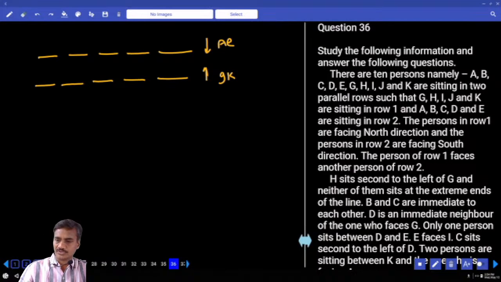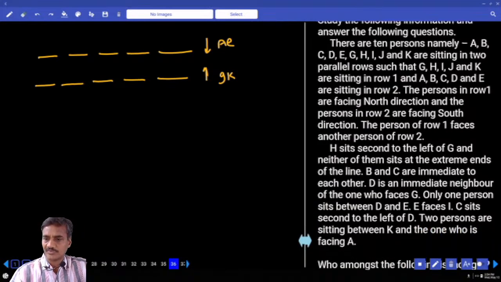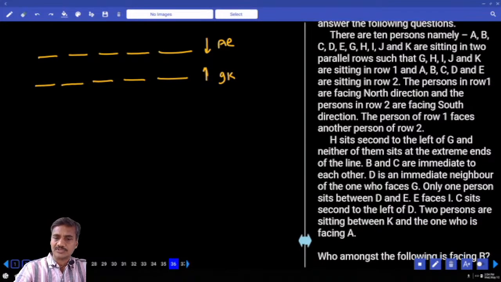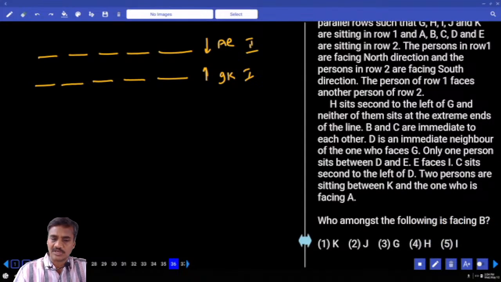And row 1 and row 2. The person of row 1 faces towards me. And next one, this is row 1 and this is row 2. Then coming to one, H is seated second to the left of G, and neither of them sits at the extreme end. H is seated second to the left of G, none of these two persons are at the extreme end.